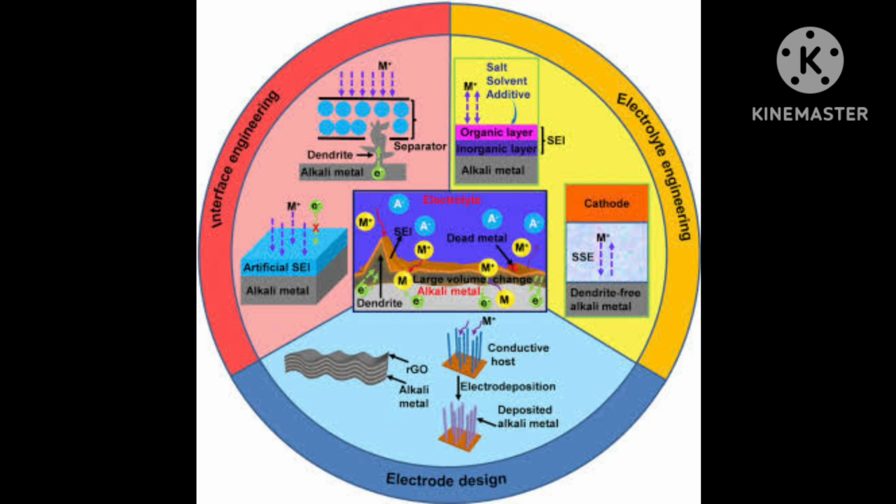Now one question may be asked: what is the oxidation state of potassium in KO2? Actually, this is the superoxide. Then what is the oxidation state of K in KO2? The superoxide species is represented as O2 1 minus in the form of ion.